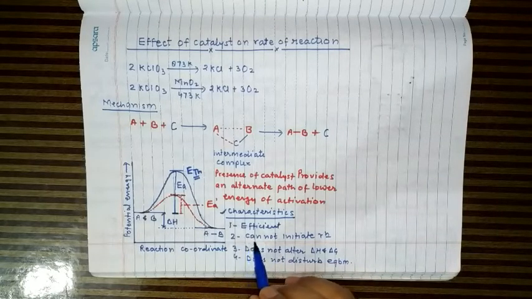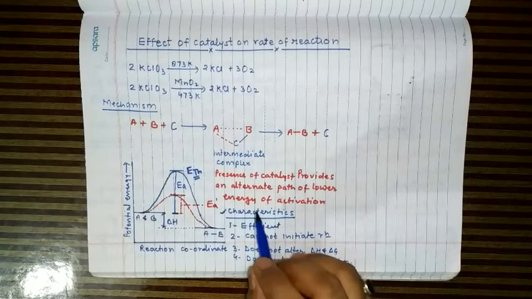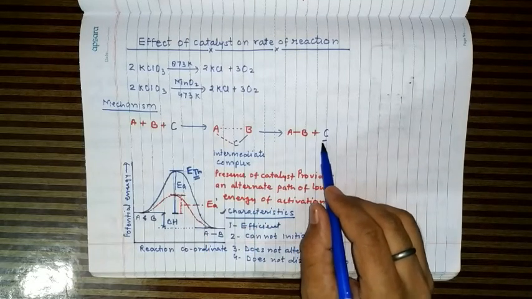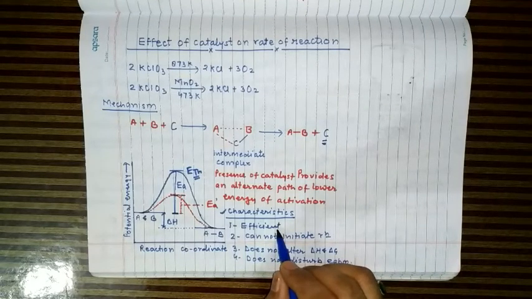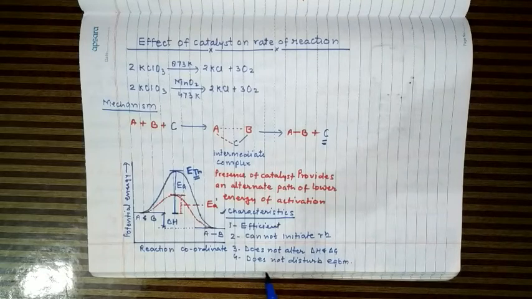A small amount of catalyst can catalyze a large amount of reaction, because every time it gets recovered at the end of the reaction unchanged in mass and composition. So we can say that they are highly efficient in their action. Highly efficient means a small amount of catalyst can catalyze a large amount of reaction.